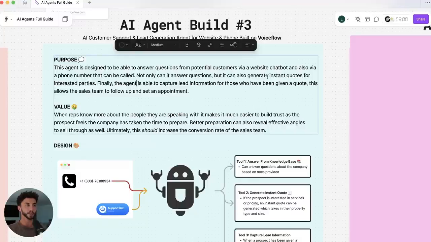So that instant quotation feature is a cool one, very easy to do with a custom tool on Relevance that we're going to build. And finally, this agent is going to be able to actually capture lead information from those who have been given a quote. So after they've been given a quote, we'll move to say, hey, give us your details and we will follow up. Our team will follow you up and set an appointment for the service.